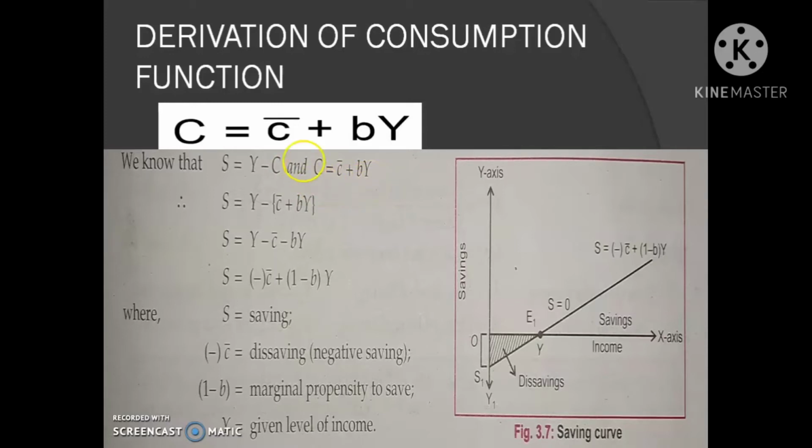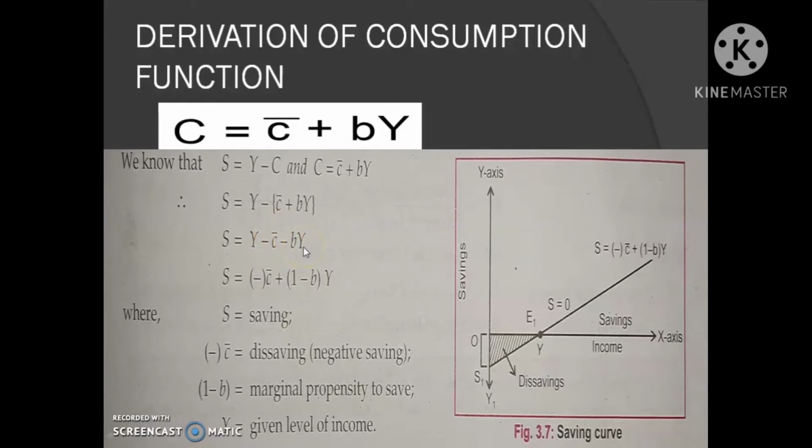So we can substitute this equation instead of C. We get S is equal to Y minus (C dash plus BY). Removing the bracket, S is equal to Y minus C dash minus BY.